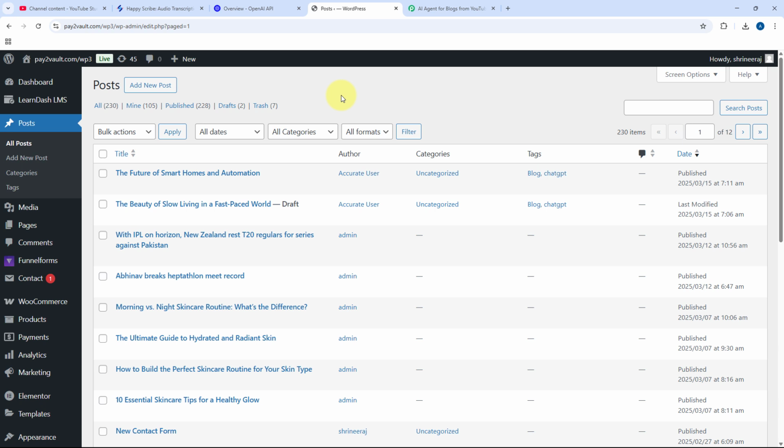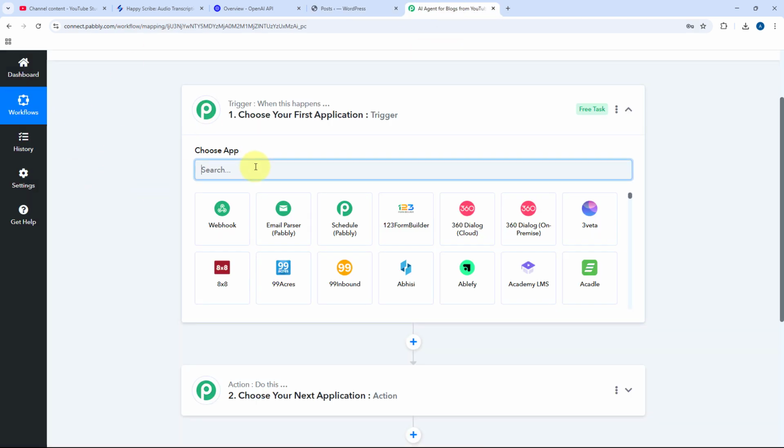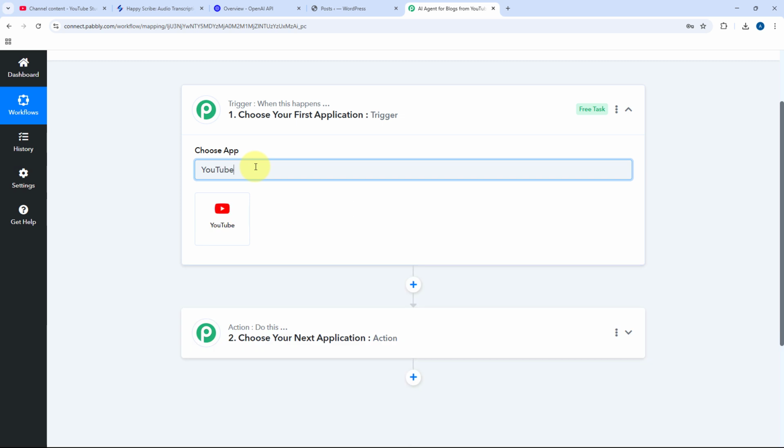But just for review purposes, if you want to create a draft of the blog post in WordPress, we are going to do that too. So let's see how you can do it. Here in our trigger step, in Choose App, search for YouTube.